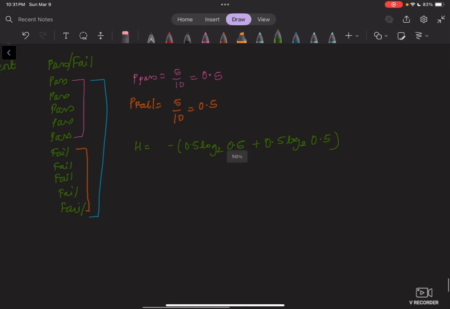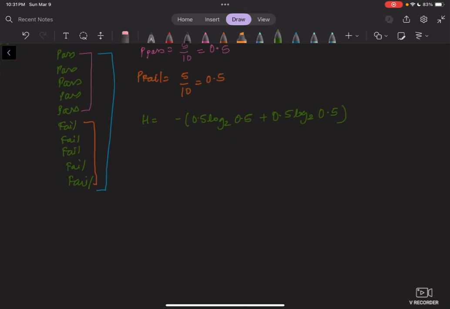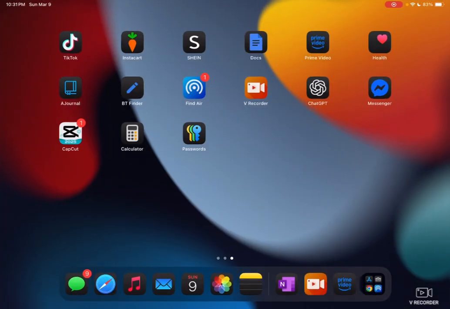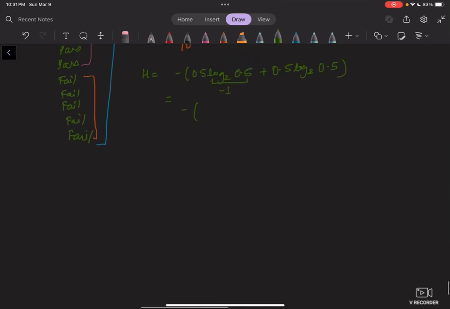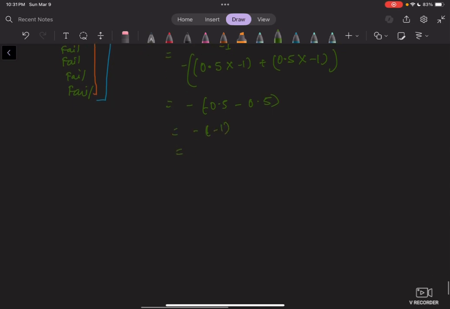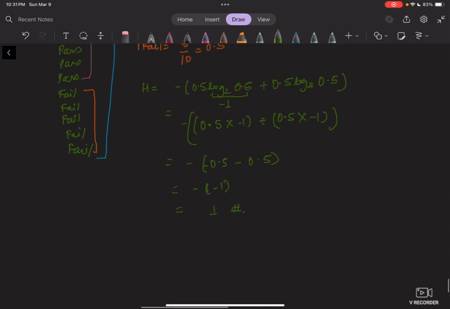When I calculate it, log2 0.5 is negative 1, so that would be 0.5 times negative 1 plus 0.5 times negative 1. That would be negative 0.5 plus negative 0.5, or negative 1, and with the negative outside, that would simply be 1. So our entropy is 1 here.